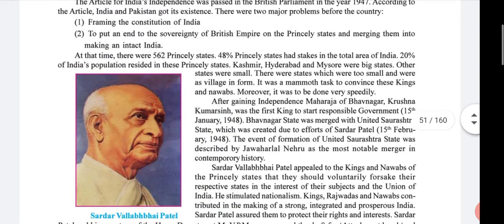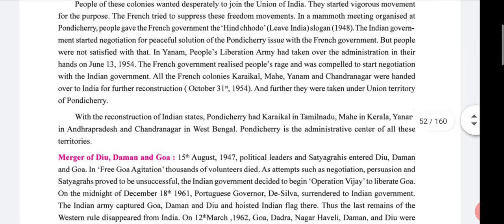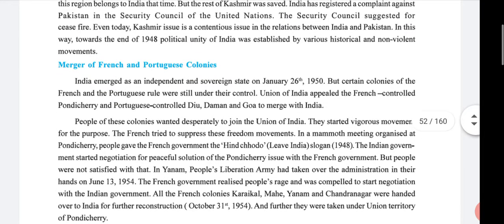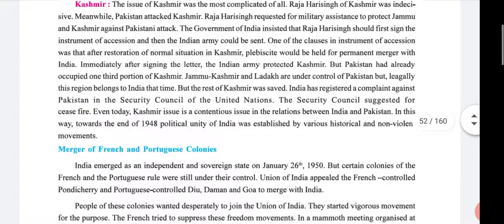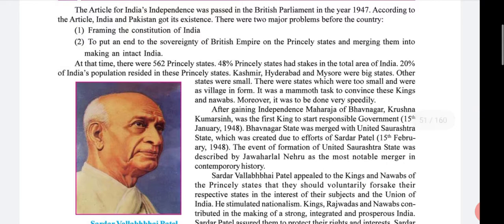Okay, I repeat the homework. Write a short note on Hyderabad, Junagadh, Kashmir and the merger of Diu, Daman and Goa. In all the short notes, you have to write at least 5 to 6 points, and also write a short note on these 2 major problems.